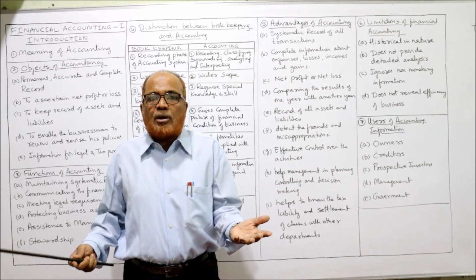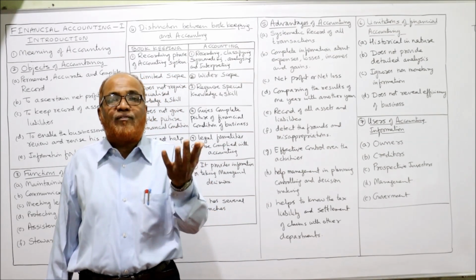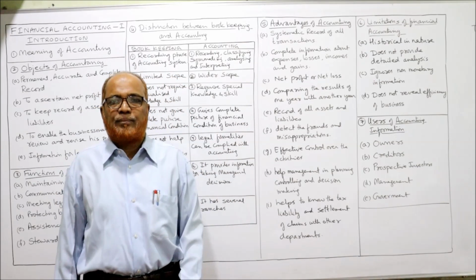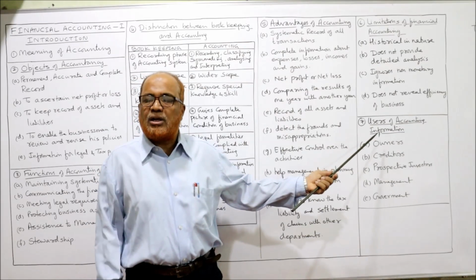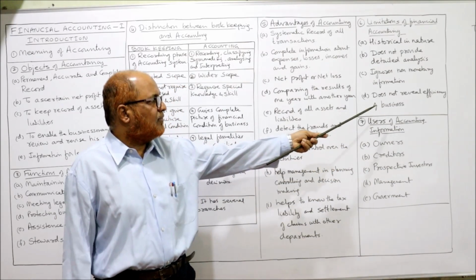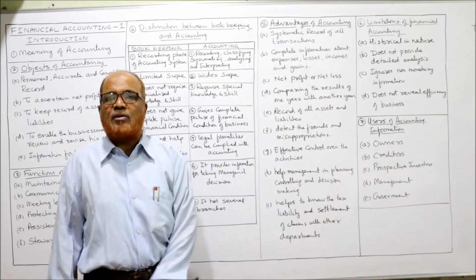So it is not a measure. Profit is not a measure of efficiency. We have to find out why the profit has increased. So this financial accounting will not show the efficiency of the business. So these are some of the limitations.